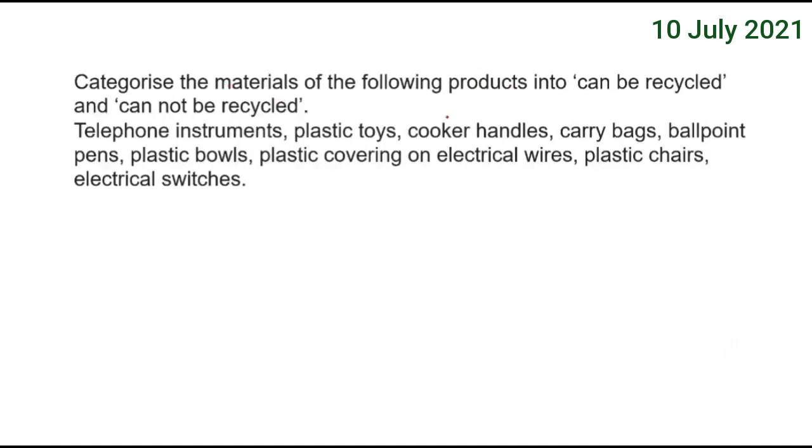Categorize the materials of the following products into can be recycled and cannot be recycled. Recycling means what? Which can be made use of again and again. There are plastic toys, cooker handles, carry bags, ballpoint pens, plastic balls, plastic covering on electrical wires, plastic chairs, and electrical switches.